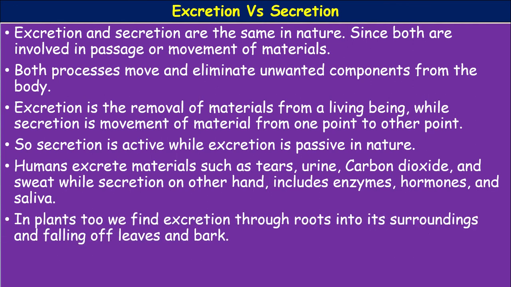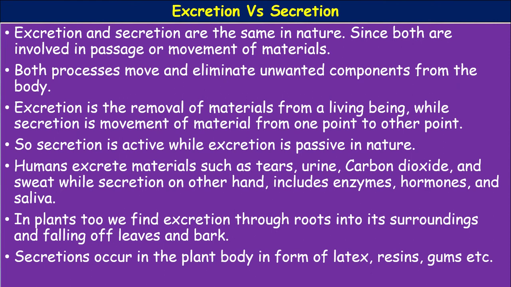In plants also we find excretion through roots into the surroundings and through falling off of leaves and bark. These are the processes of excretion. The secretions occur in the plant's body in the form of latex, resins, gums, tannins, etc.